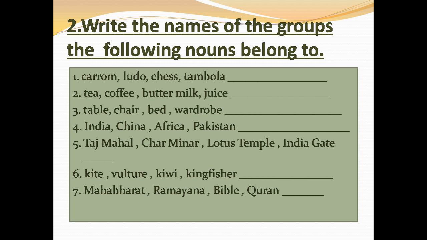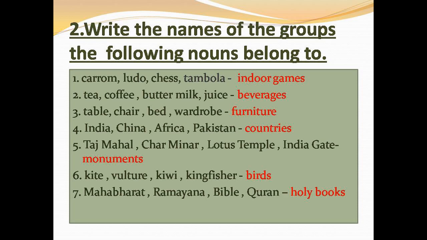Here please mind, all these are nouns. All the names given on this side, and the group they belong to, that is also a name. So all of these are nouns. Number 7. Mahabharat, Ramayan, Bible, Quran. These are all holy books of different religions. So holy books is the correct answer. See, this slide has all the correct answers. Just reread this exercise.